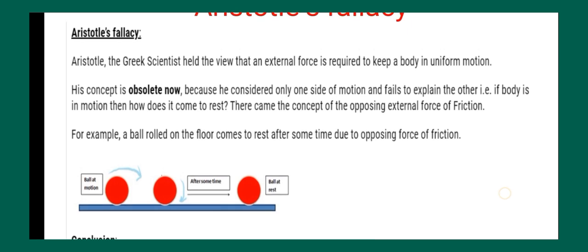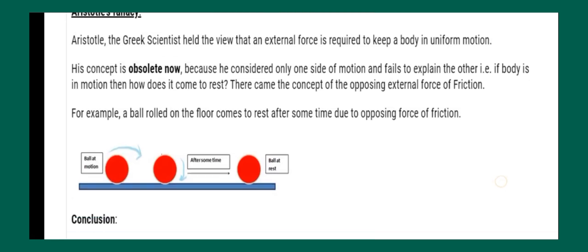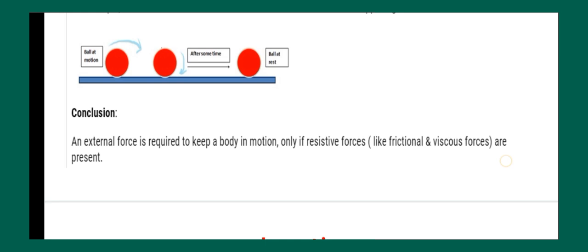So you can see the three balls. In the first condition, the ball is moving. In the third condition, after some time, the ball comes to rest. The ball stops moving. So we can say that external force is required to keep the body in motion only if resistive forces are present, that is called frictional force or viscous force. Frictional force is applied between surfaces, and viscous force is applied in fluids like water, right?